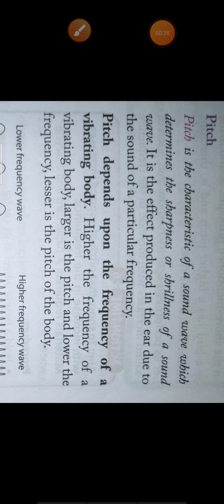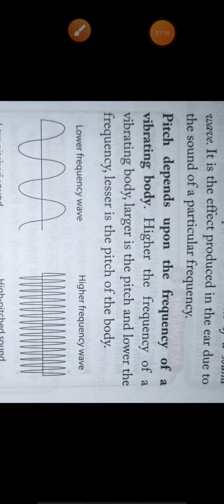So pitch is that characteristic of a sound which differentiates a shrill sound from a grave sound. The definition of pitch is: the characteristic of a sound wave which determines the sharpness or shrillness of a sound wave. You know that the voice of a tiger or a lion is very grave, but the voice of a bird is very shrill. Now this pitch depends on the frequency of the sound, or the frequency of the vibrating body.